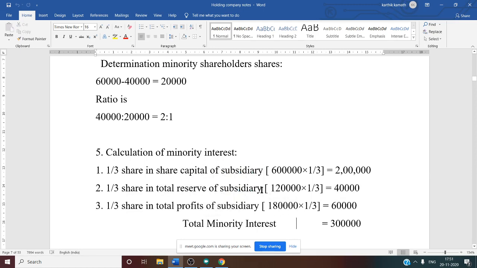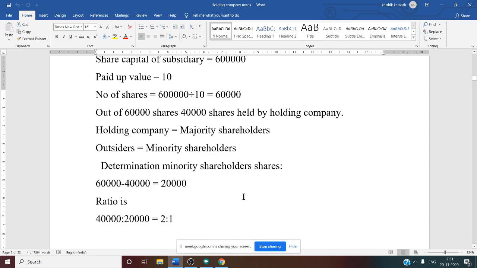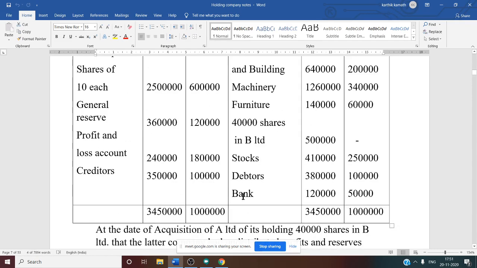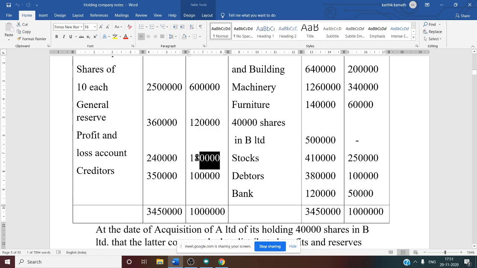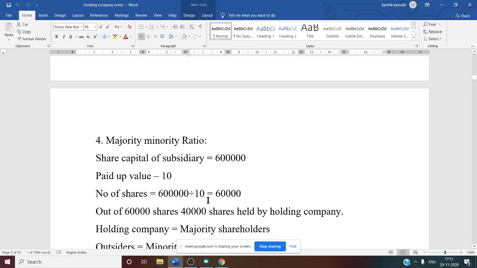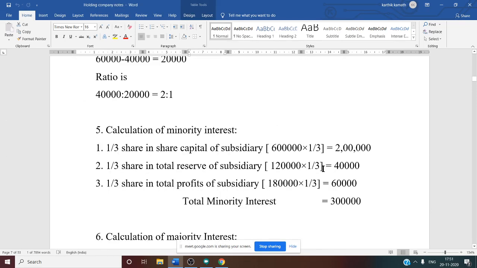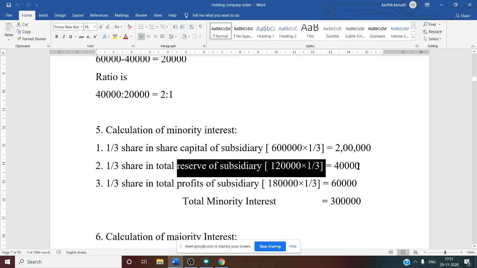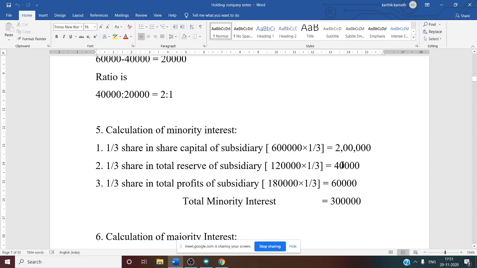Total reserve of the subsidiary is given in the balance sheet, 1 lakh 20,000. Total profit and loss account is given as 1 lakh 80,000. So now the total reserve calculation: 1 by 3 share in total reserve of subsidiary, 1 lakh 20,000 into 1 by 3, you will get 40,000. 1 by 3 share in total profit of subsidiary, 1 lakh 80,000 into 1 by 3, that is 60,000.